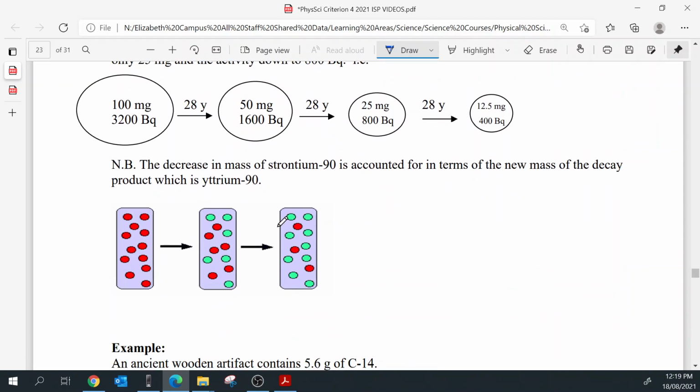Note that the decrease in mass of strontium-90 is accounted for in terms of the new mass of the decay product, which is yttrium-90. So strontium-90 turns into yttrium-90. The red dots here represent the strontium, and the rest of this sample is made up of the green dots, which is the yttrium-90.